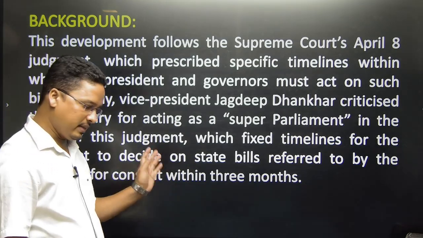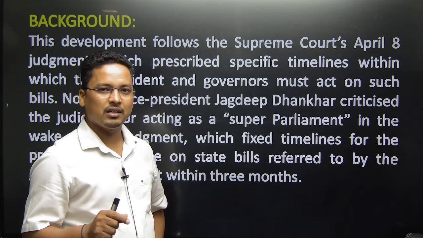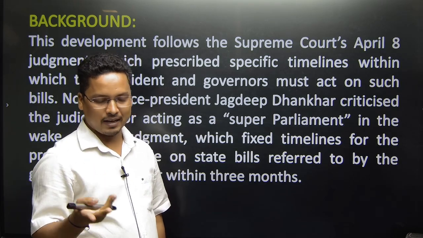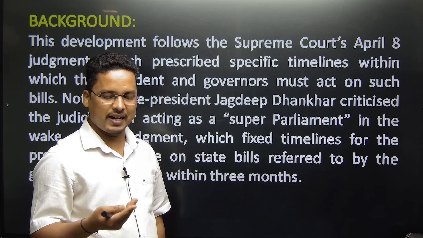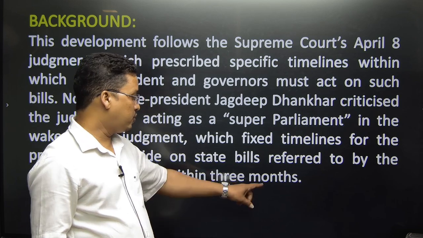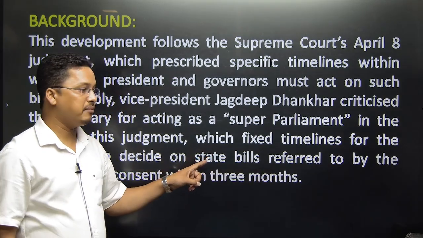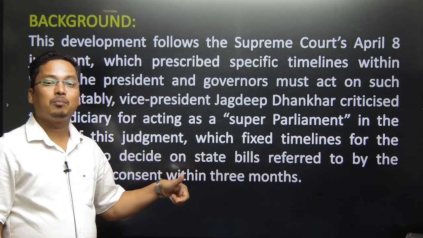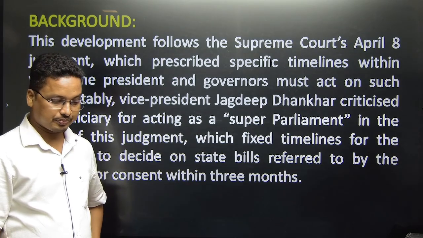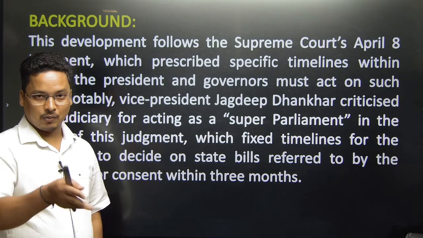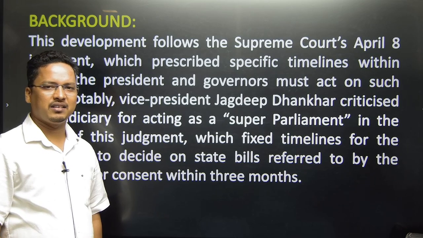Now, this verdict of the Supreme Court spread like wildfire. The Vice President of India, Dhankharji, said that this verdict came by using Article 142, complete justice, as the Supreme Court says. Different comments came from different political party leaders.